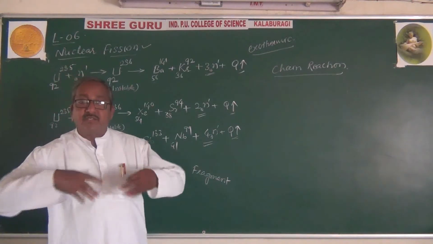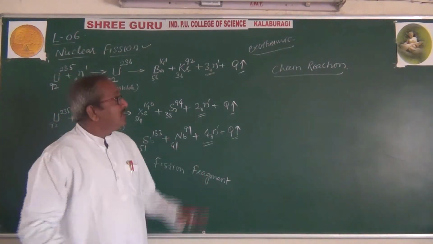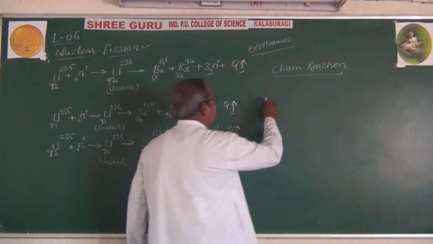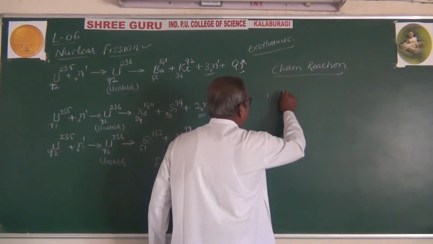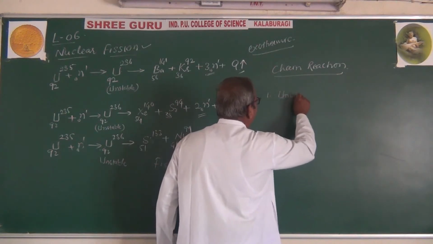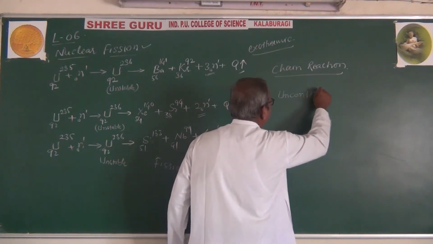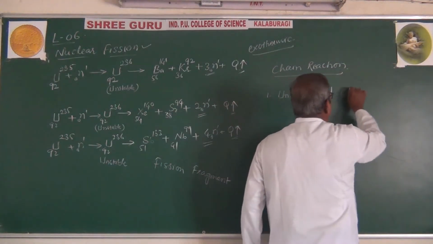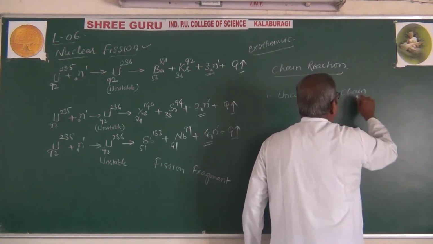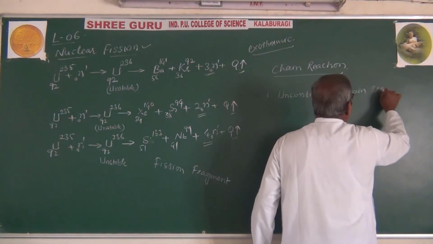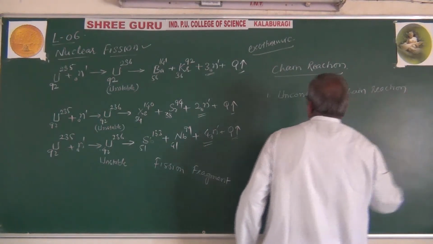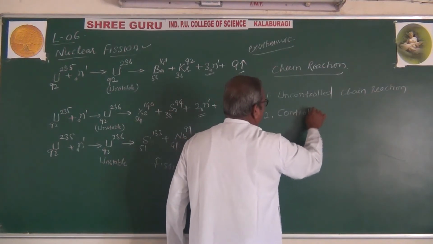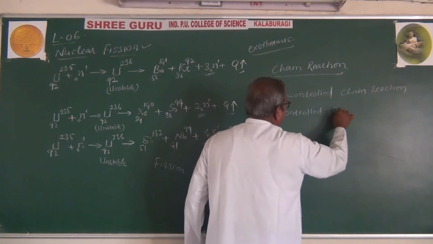So the reaction goes on multiplying. Such reactions we call a chain reaction, in which there are two types. One is uncontrolled chain reaction, and another is controlled chain reaction.